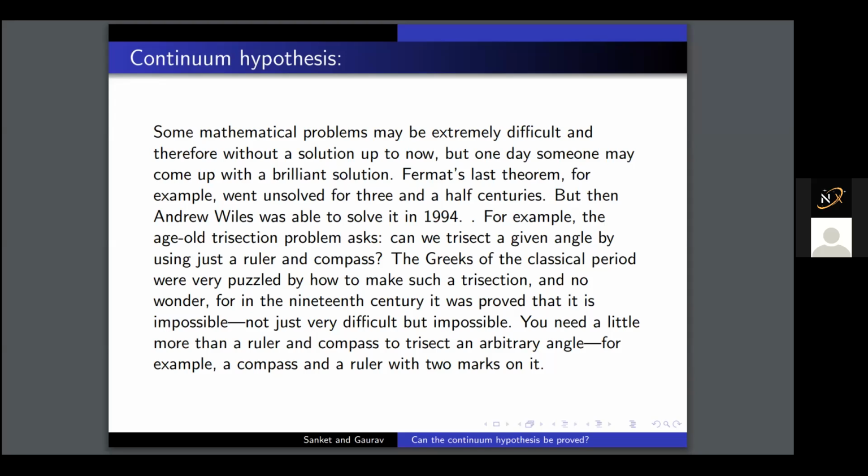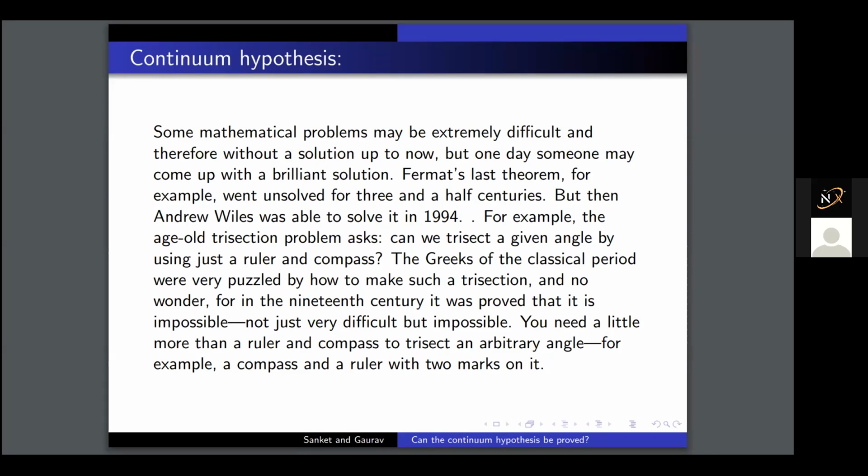But the continuum hypothesis is a problem of a very different kind. We actually can prove it is impossible to solve it using the current methods, which is not a completely unknown phenomenon in mathematics.